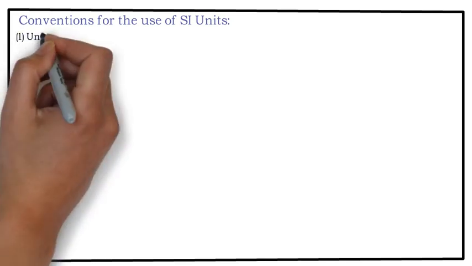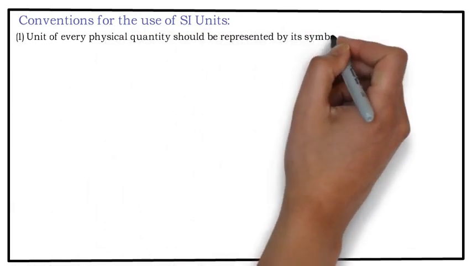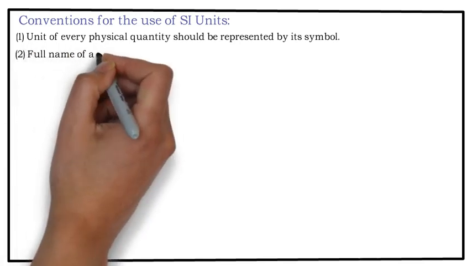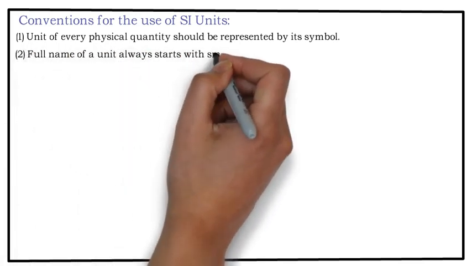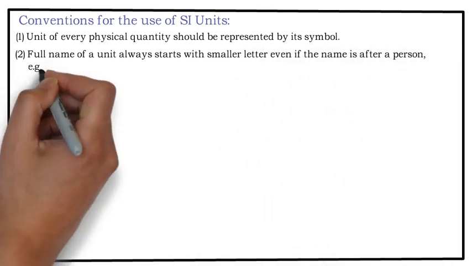The first rule: the unit of every physical quantity should be represented by its symbol. Like you have kg for kilogram, you have m for meter, likewise. The full name of a unit always starts with a small letter, even if the name is after a person.